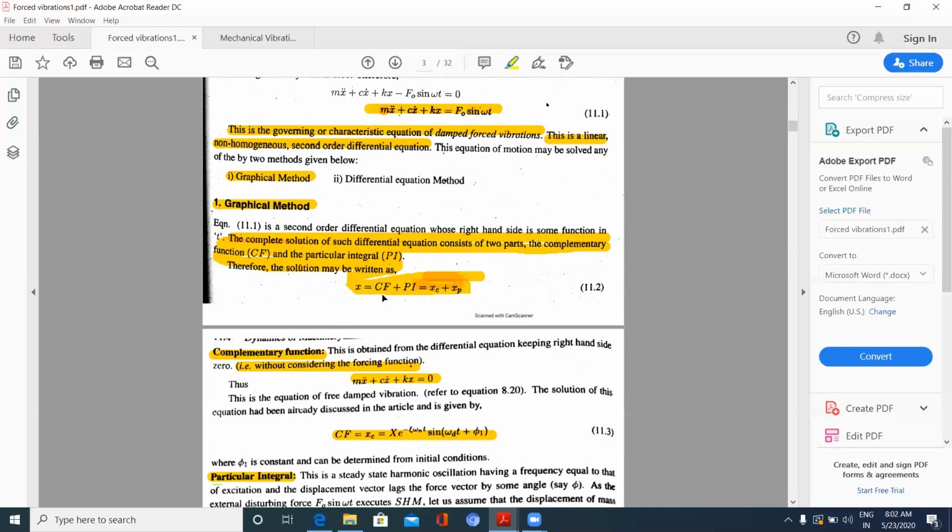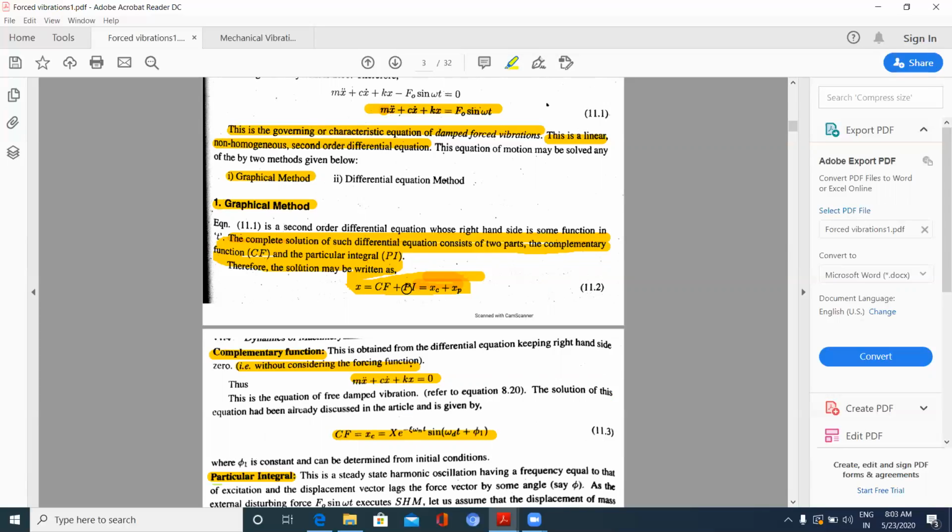Now I have to get what this complementary function is. The complementary function is the displacement due to the initial applied force on the mass m by displacing it by some distance. This will come to rest with time. This is the complementary function.